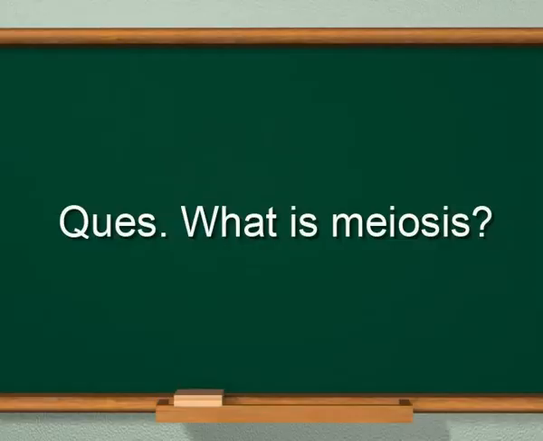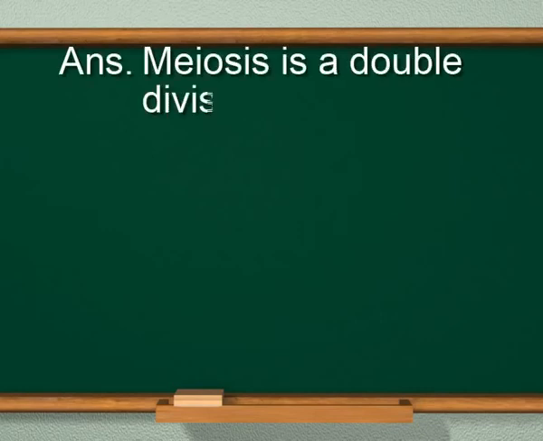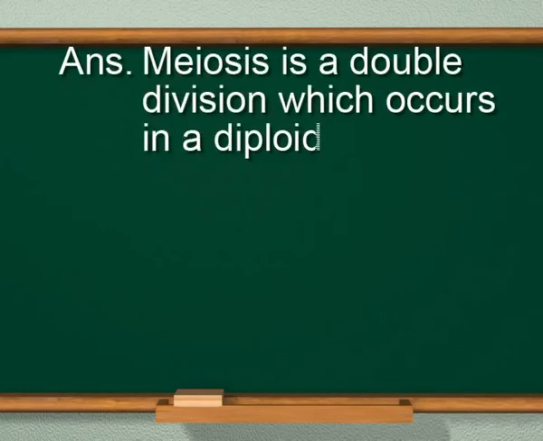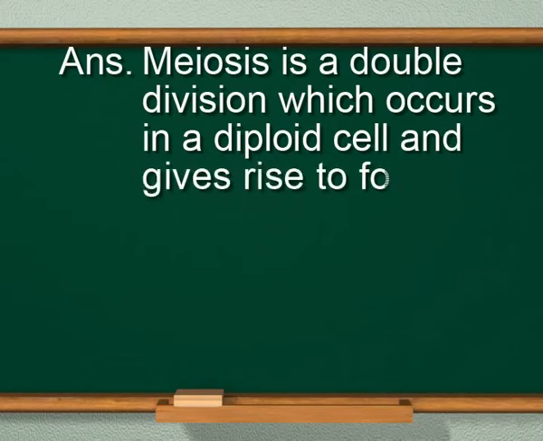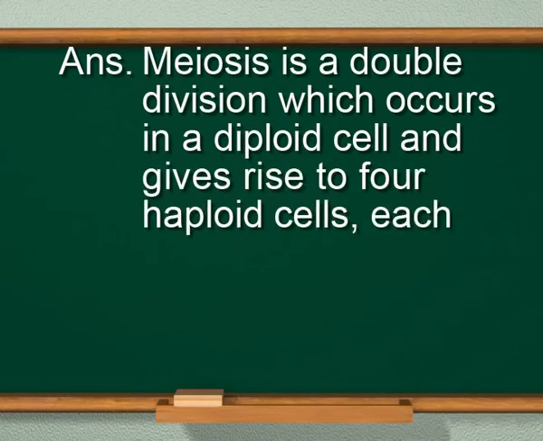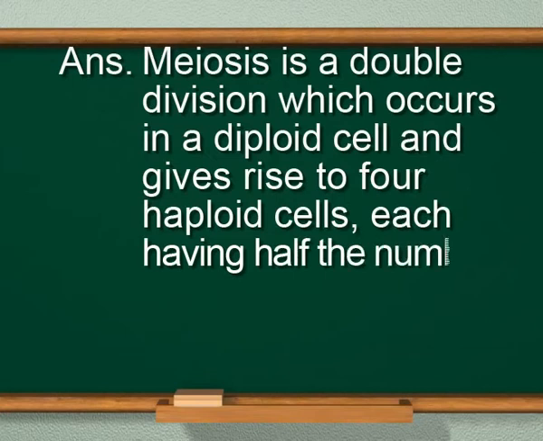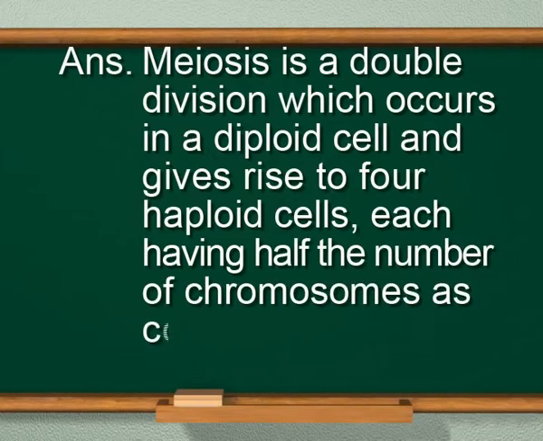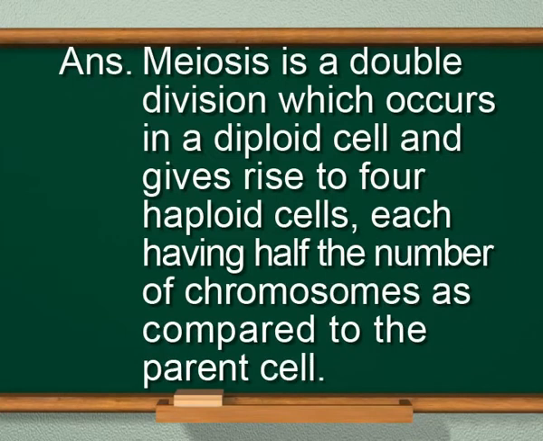Here is a quick test for you to find out how much you have actually absorbed. The first question is, what is meiosis? The answer is, meiosis is a double division which occurs in a diploid cell and gives rise to 4 haploid cells, each having half the number of chromosomes as compared to the parent cell.